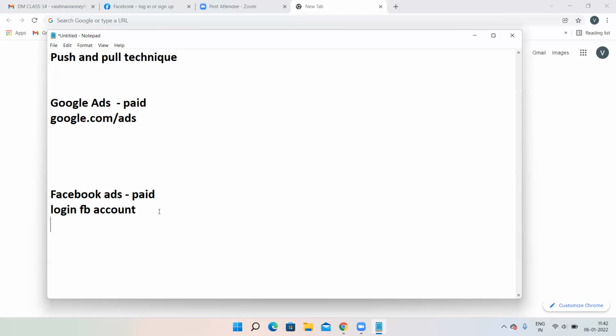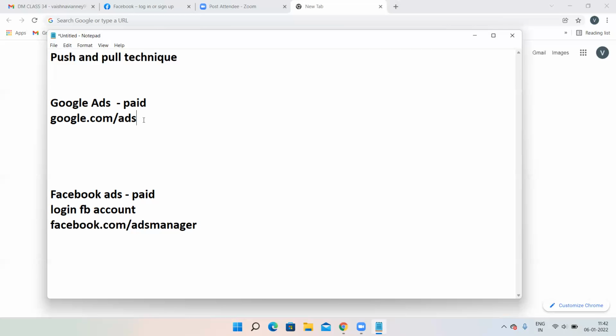So how to log in to your Facebook ads account? For Google it is google.com/ads. Here, it is facebook.com/adsmanager. First log into your Facebook account. After that, in a new tab, open facebook.com/adsmanager. You'll directly go to your Facebook ads account. That's it.